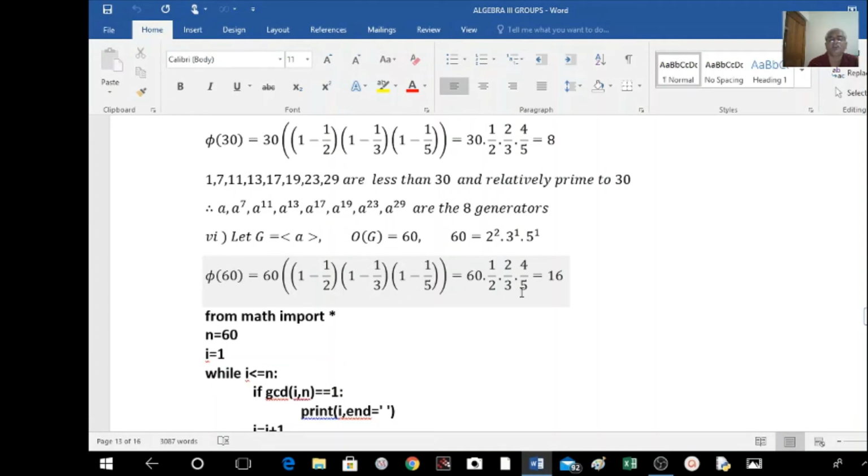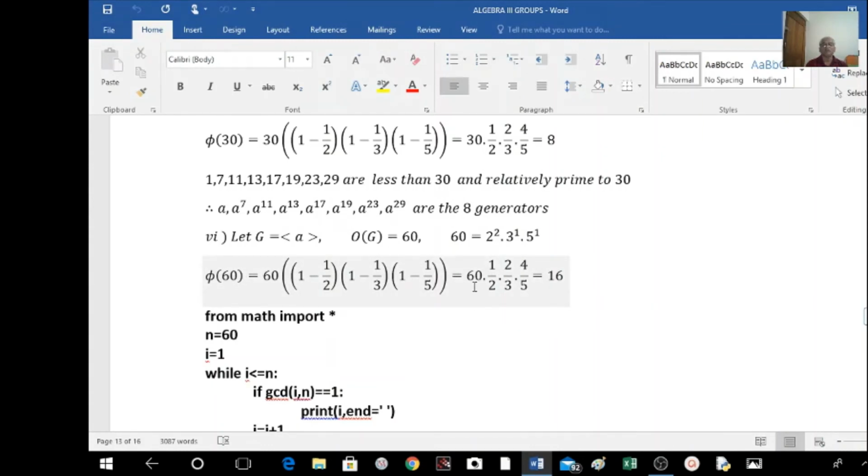So denominator 5 into 3, 15, 15 into 2 is 30, 30 into 1, 30 into 2 gets cancelled, 2 into 2, 4, 4 into 4, 16. So here, there are 16 integers less than 60 which are relatively prime to 60. And here we have to find a total of 16 integers less than 60 which are relatively prime to 60.